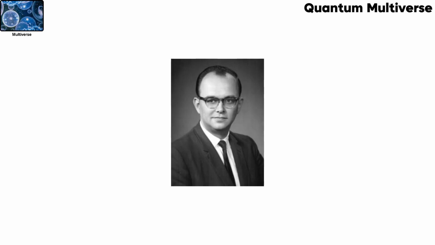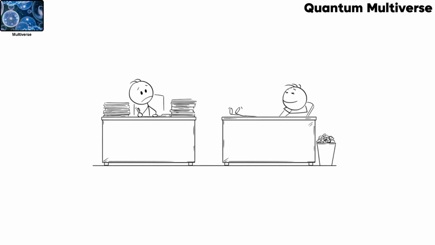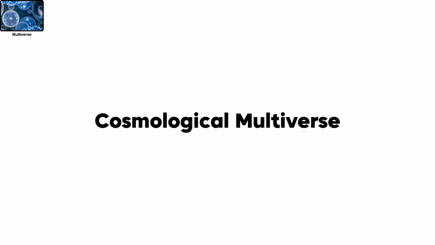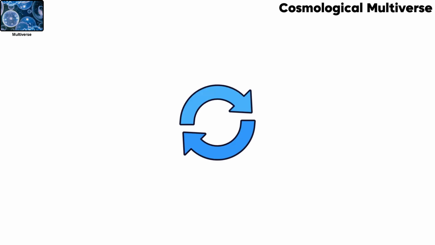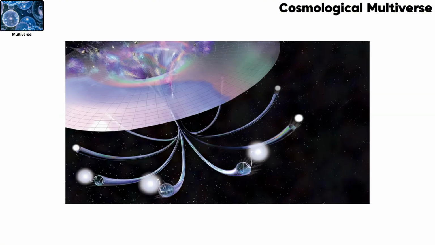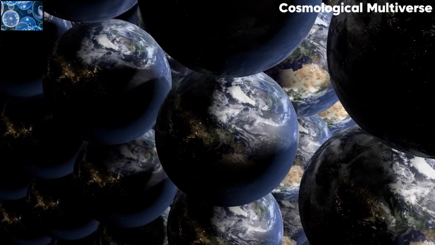The quantum multiverse was addressed in 1957 by a young graduate student, Hugh Everett III, with the many worlds interpretation. He speculated that different possibilities split into different universes, and that humans experience multiple realities but don't really know about their doppelgangers. The cosmological multiverse is the idea that a process called inflation, a rapid expansion that likely happened just after the Big Bang, can happen not just once, but many times in different places. Because inflation is thought to be easy to trigger, it could be creating new universes all the time, each with its own version of reality.